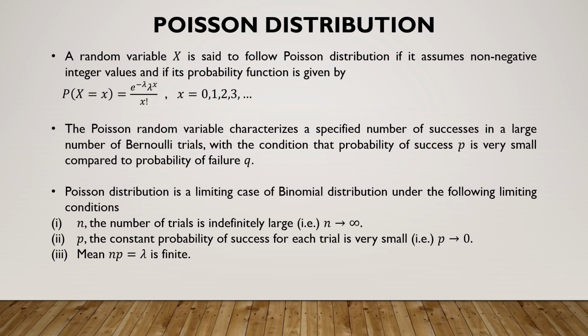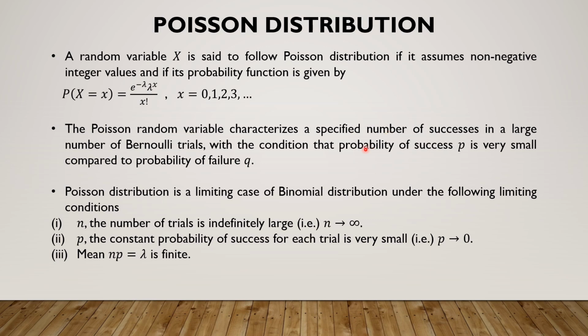Now let us look at the Poisson distribution. Its mass function is given by e power minus lambda, lambda power x by x factorial, x taking value 0, 1, 2, 3, so on. I would want to talk about lambda a little later. Look at the distinct feature of the Poisson distribution, unlike the binomial distribution. In binomial, x took values from 0 to n, but here x takes values from 0, 1, 2, 3, so on. That is, the Poisson random variable characterizes a specified number of successes in a large number of Bernoulli trials, in a big number of Bernoulli trials.